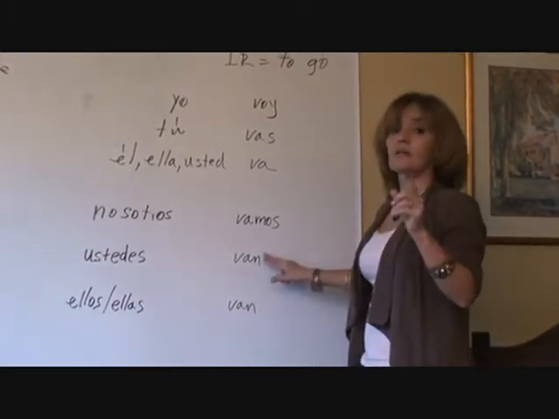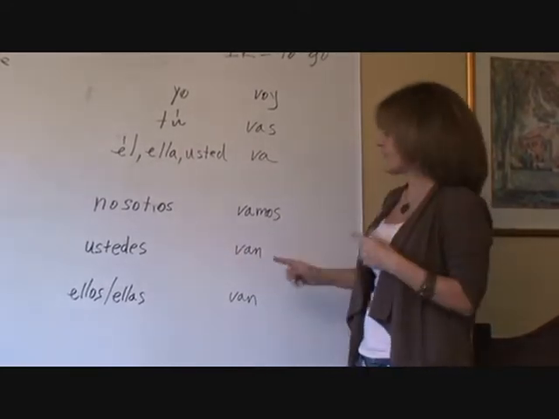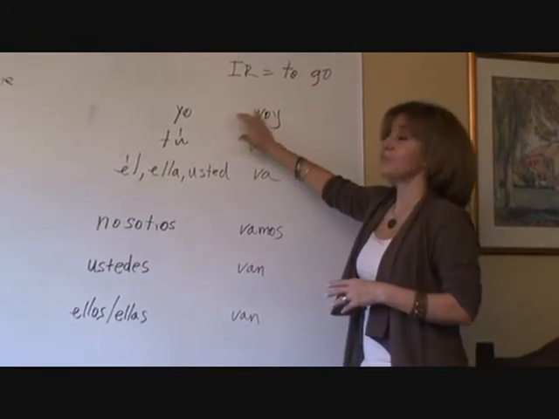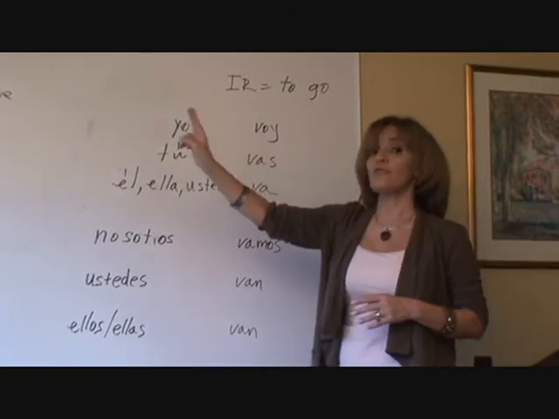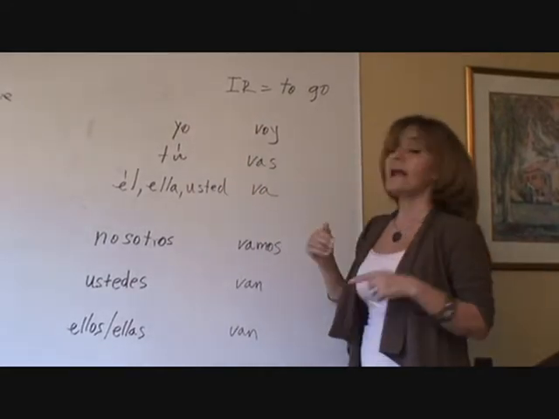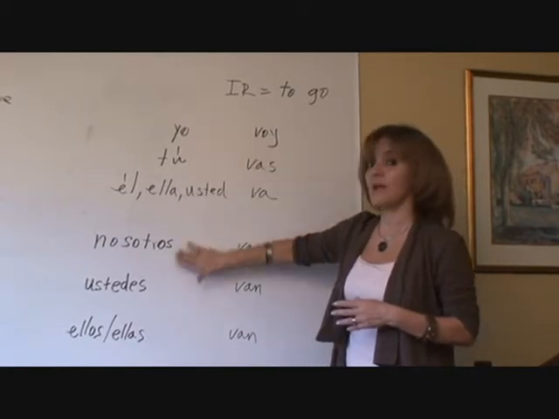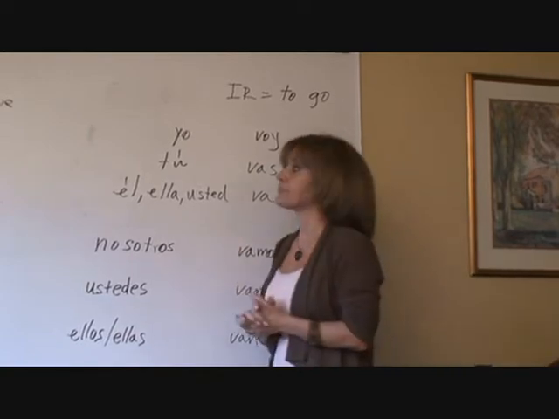These two forms are always the same, but I just like to write them out because I want you to see how they go. So now that you know how to conjugate the verb ir, we will go over to the other side of our pizarrón, and you will learn how, using these conjugated forms, you can speak in the future tense.